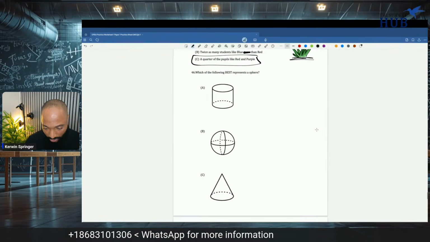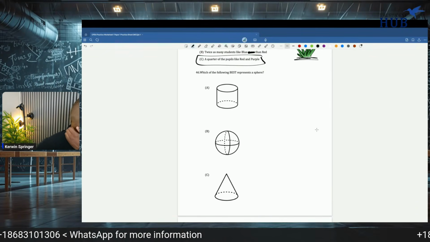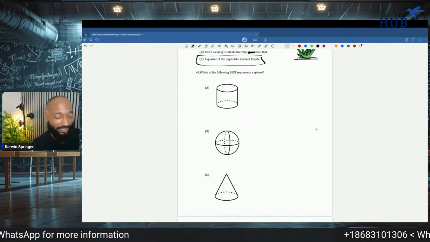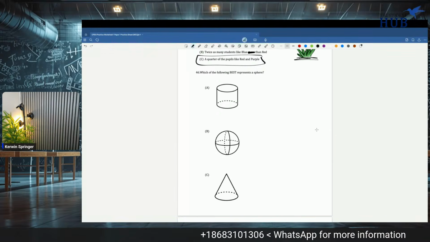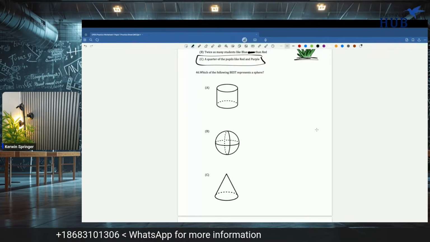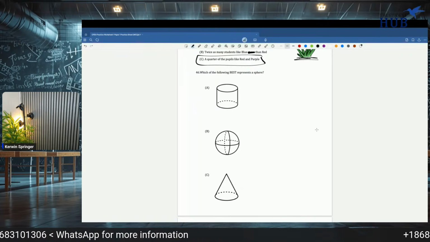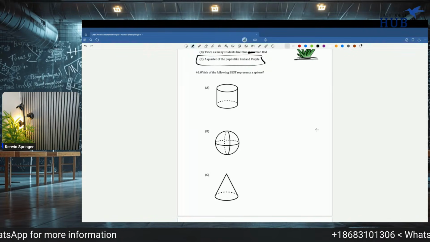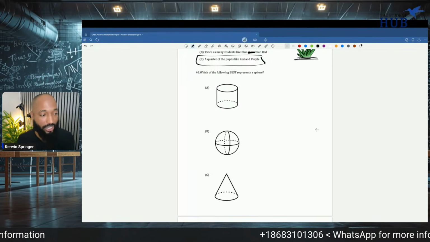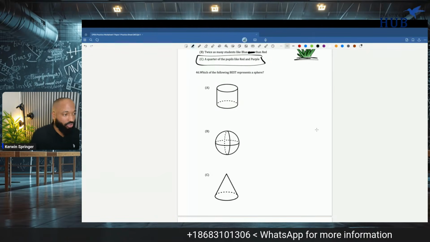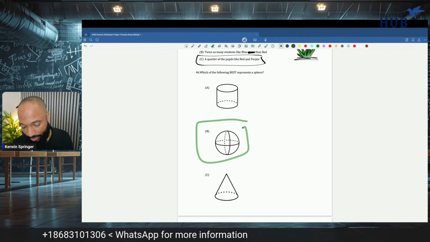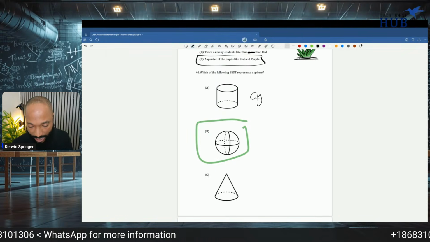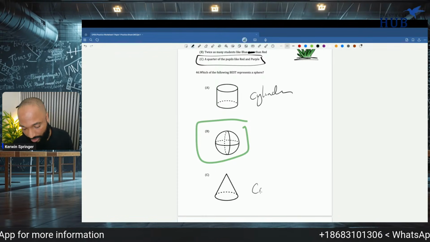Which of the following best represents this? Do this really challenging question here. I'm coming back now. I was just going to walk around the room a couple of times. What is this? Yeah, I'm back. It was just a little breather. So, sphere. Of course, this is a cylinder, and this is a cone.